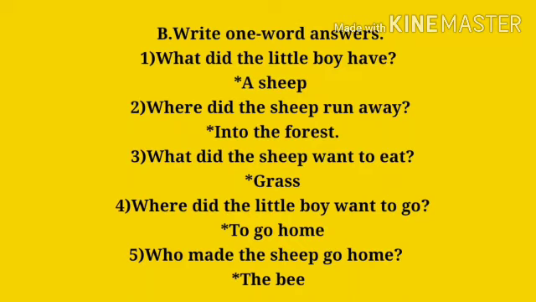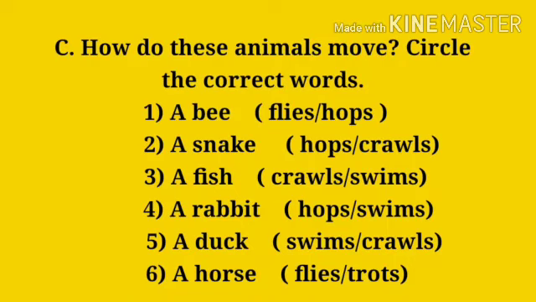Now the next question is: who made the ship go home? Once again I repeat the question. Who made the ship go home? The answer is the bee. The bee made the ship go home. Now the next exercise is how does this animal move? Circle the correct word. It means that names of animals are given and in the options some movements are given. You have to find out which movement is suitable for which animal.